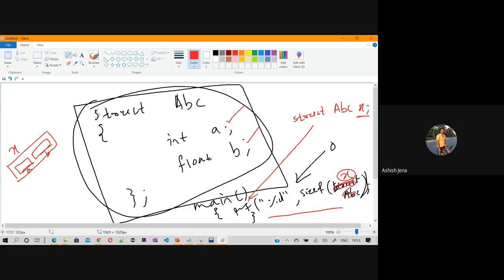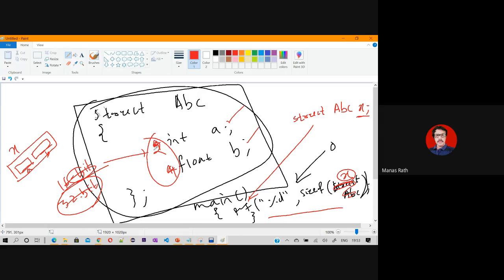It's 6, I think. Okay, 6 bytes. If you are using a 32-bit or 64-bit C, then this will be 4 bytes, this will be 4 bytes, and it will give you 8. But if you are using a Turbo C 16-bit, then the integer will be 2 bytes and float will always be 4. So if it is a 16-bit compiler, you'll get output as 6. But if you're using a 32-bit compiler, then the output will be 8. So this is what is happening.